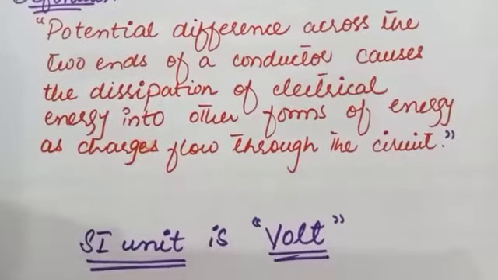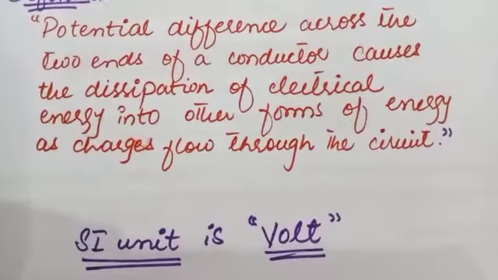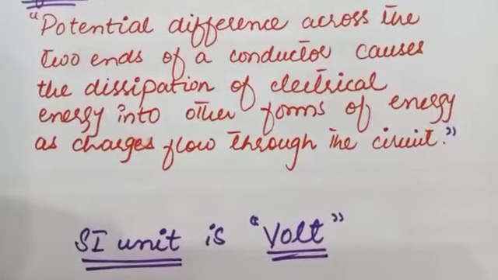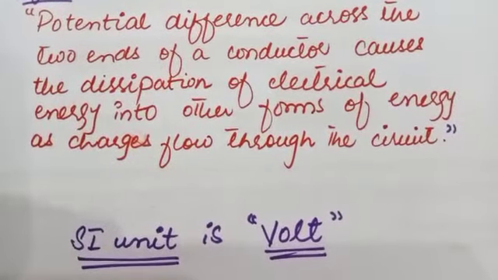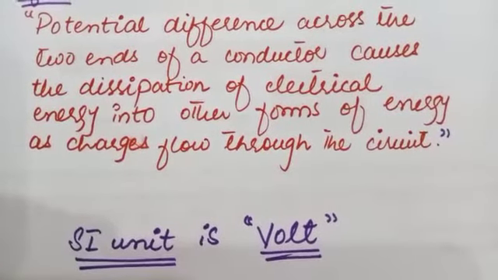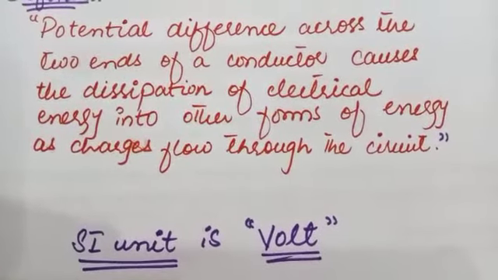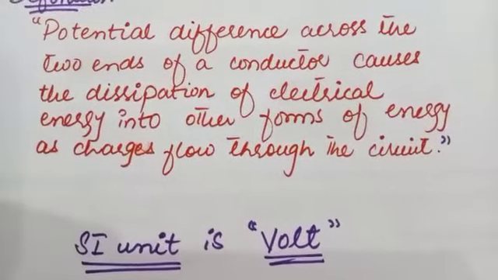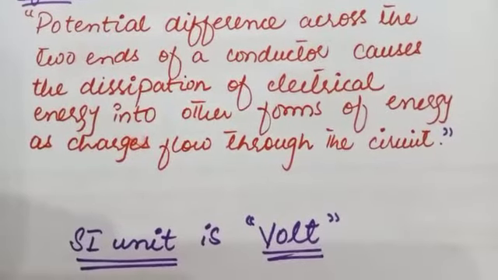The SI unit for the potential difference is volt. A potential difference of 1 volt across a bulb means that each coulomb of charge, or 1 ampere of current, that passes through the bulb consumes 1 joule of energy. When a bulb is lit, the energy is taken from the current and is transferred into light and heat energy.